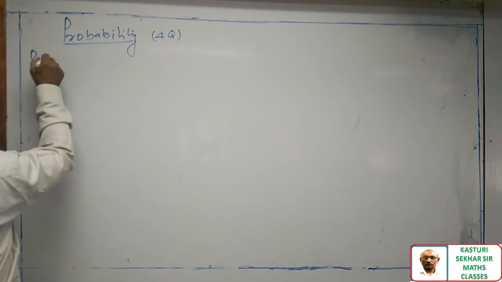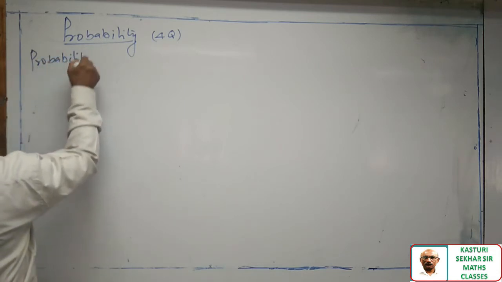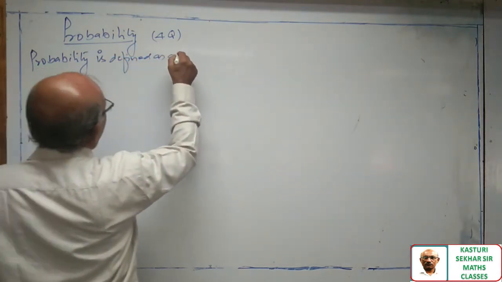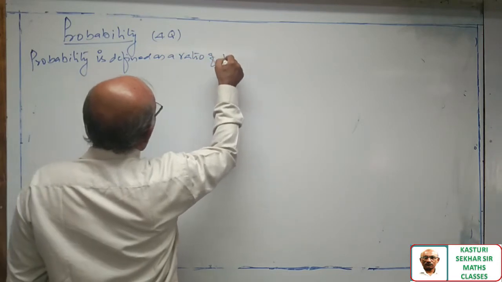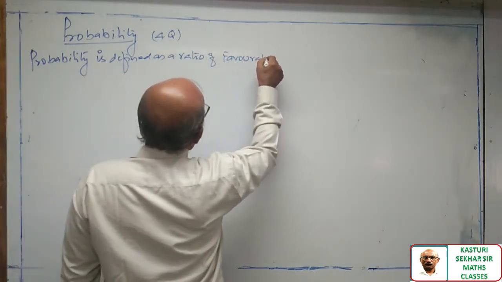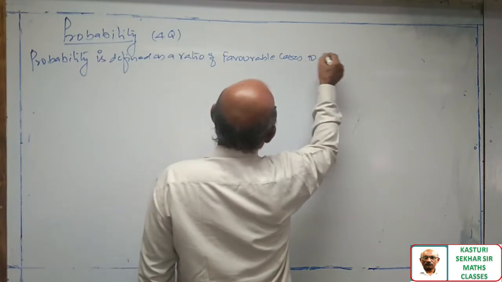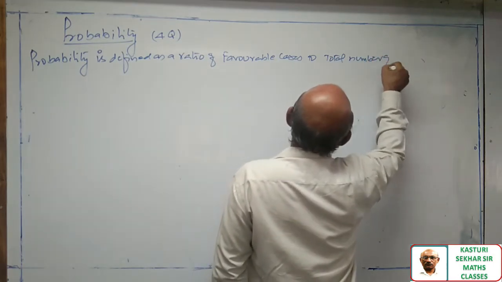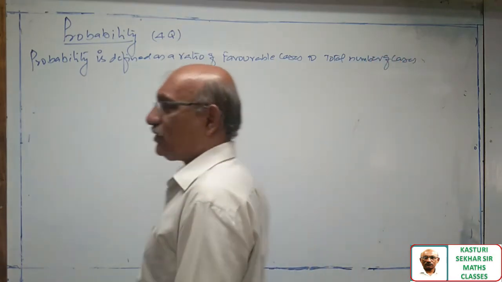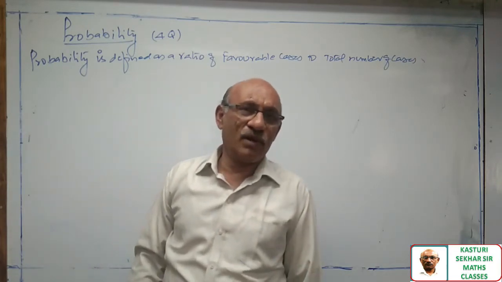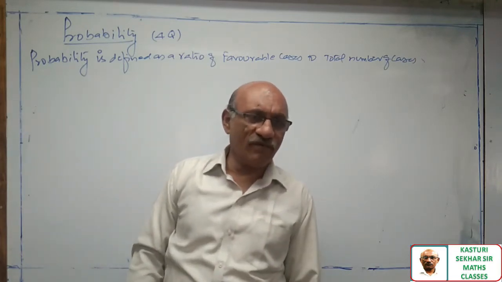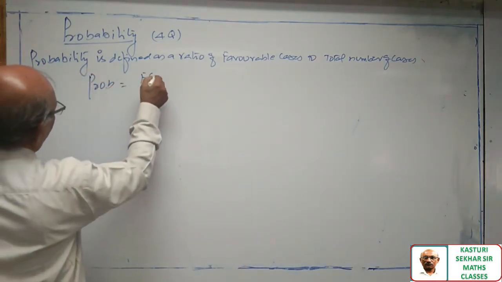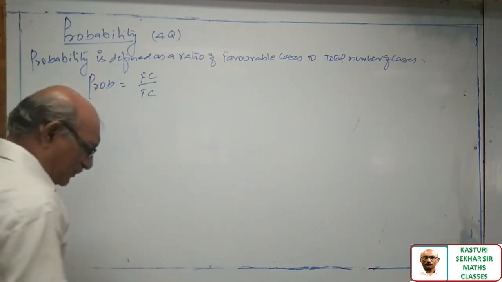Probability is defined as a ratio of favorable cases to total number of cases. So you can write probability is equal to favorable cases to total number of cases.